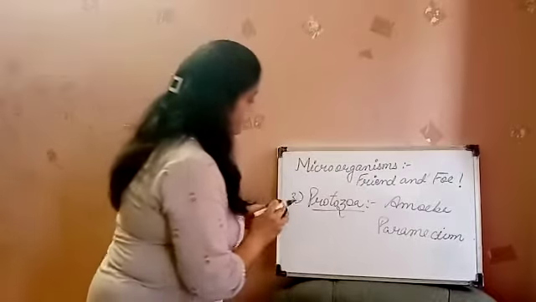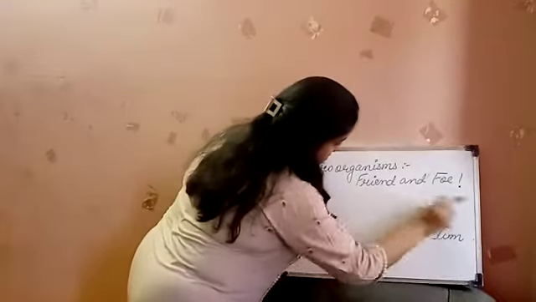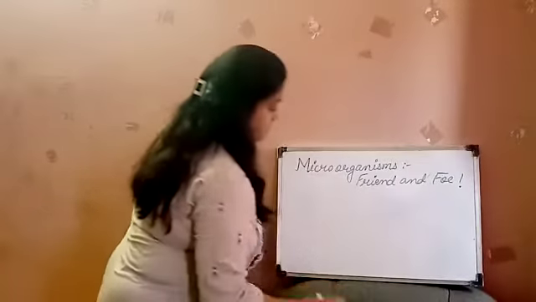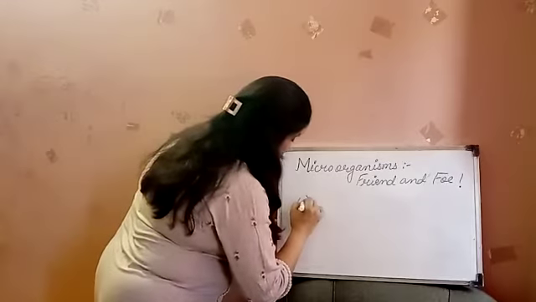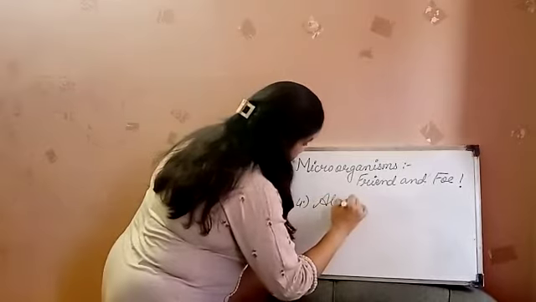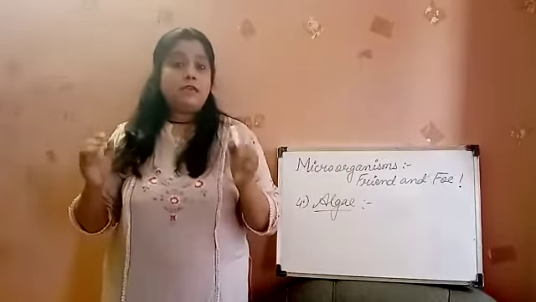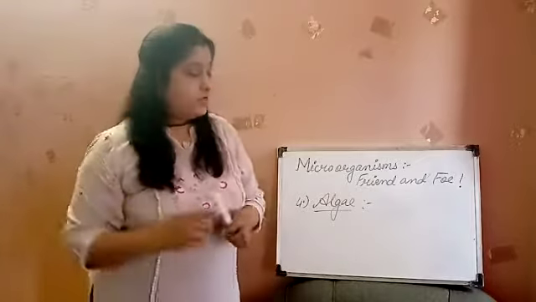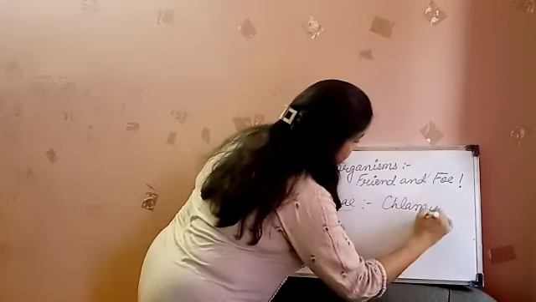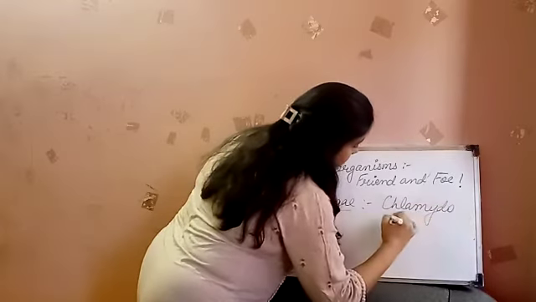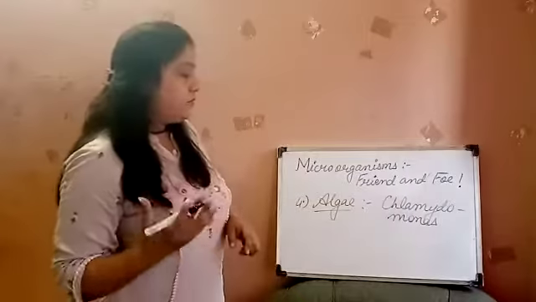Now next is the fourth one, that is algae. Okay, algae is another kind of microorganism. With the examples, we can discuss Chlamydomonas. Chlamydomonas is a kind of algae.